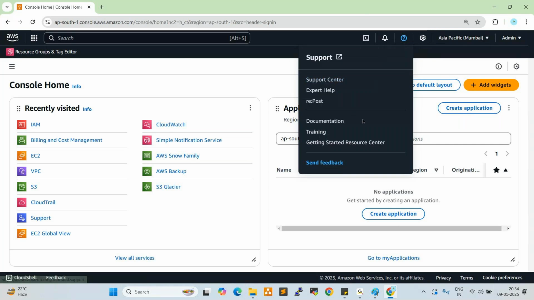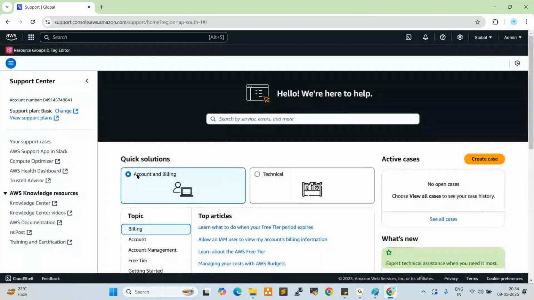Next one, see here. Before going to the second option, click on support center. Once you click on support center, we'll get two options. First one is account and billing, and technical. If you have any billing issues, you can select billing. For technical issues, any network issue, any storage issue, any major issue, we can select technical, and add the description, your address, your mobile number, email address, and all.